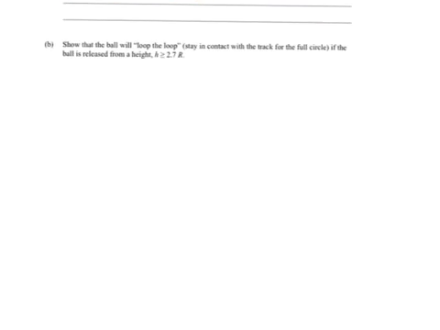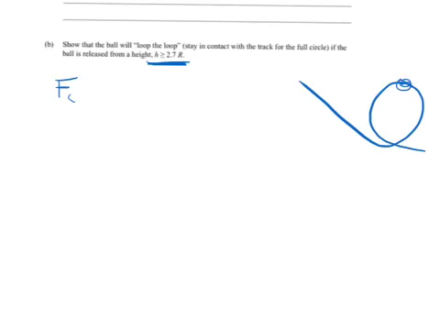So now B, we have to show that the ball will loop the loop, that is, stay in contact with the track for the full circle. That's a nice little hint. If the ball is released from a height greater than or equal to 2.7 R. Okay, so the condition for that is that at the very top, this point here, where you would think that it has to maintain at least the bare minimum centripetal force to keep it turning.